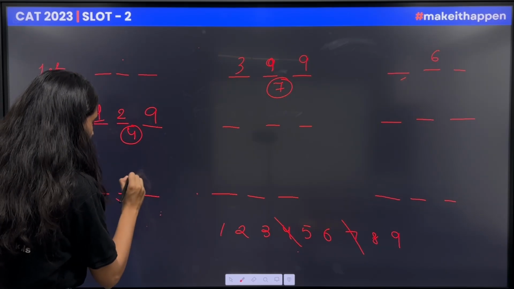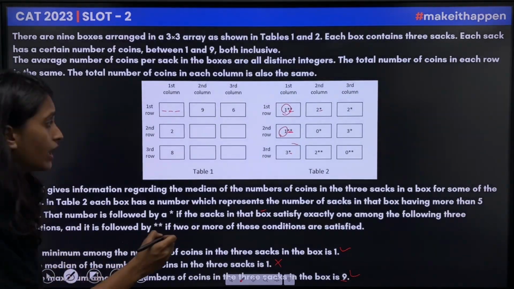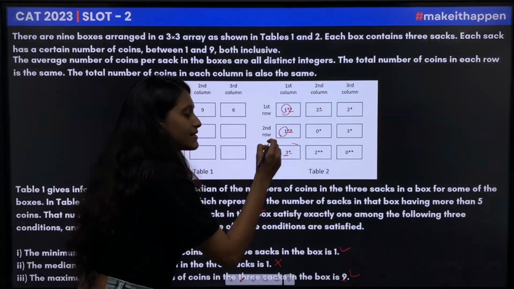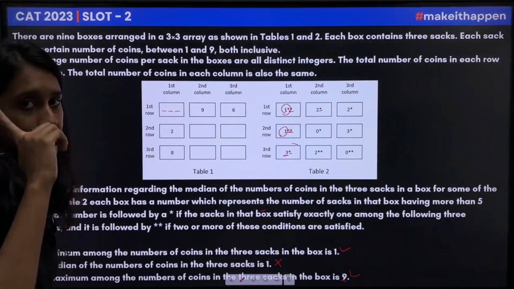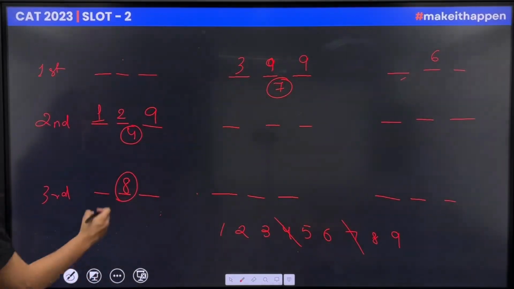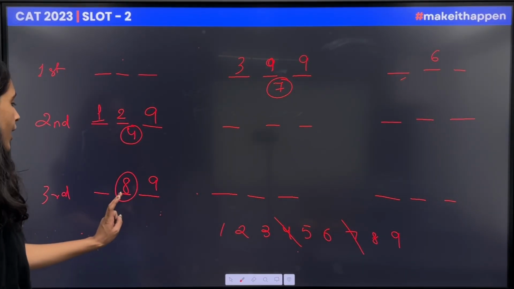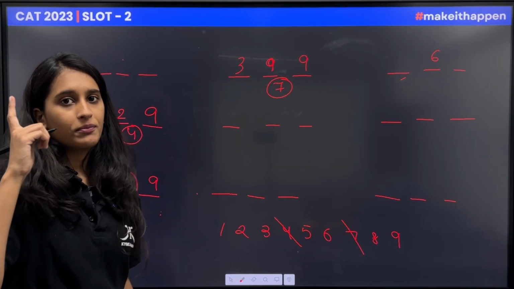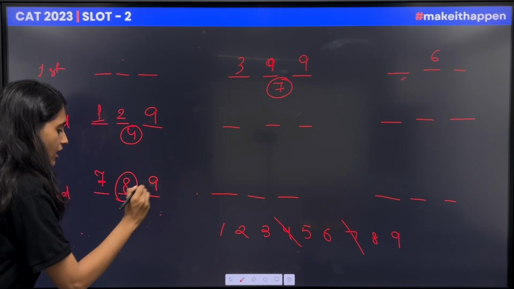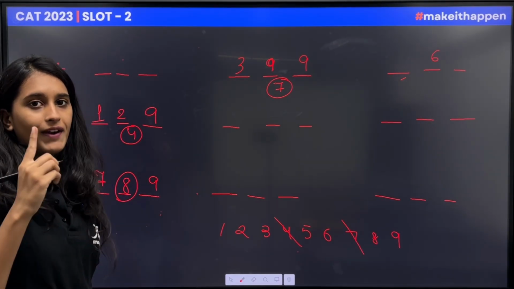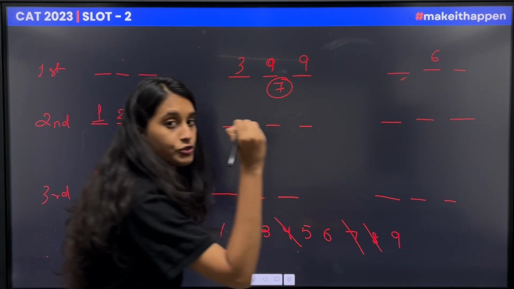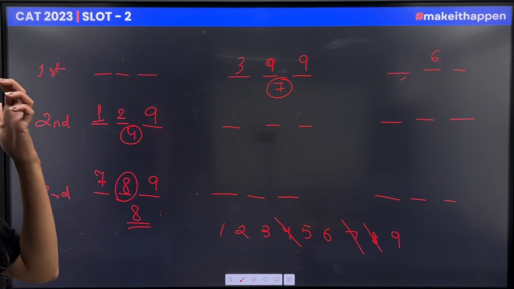Now we are given 8 over here, and we are given that there are 3 sacks that have coins more than 5, and exactly 1 statement is correct. So if exactly 1 statement is correct, this means this statement has to be correct. So this will be 9, and if 8 plus 9 is 17 and we want a multiple of 3 here, this has to be 7, so that the sum turns out to be 24. 24 divided by 3 equals 8. So 8 will also be cancelled.